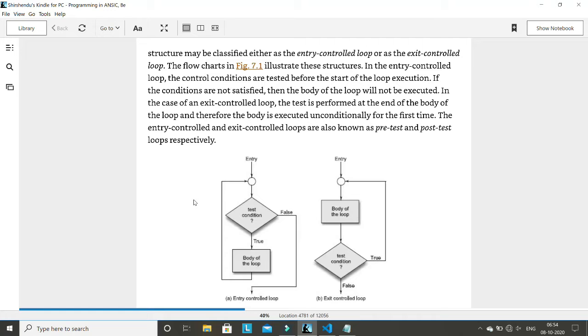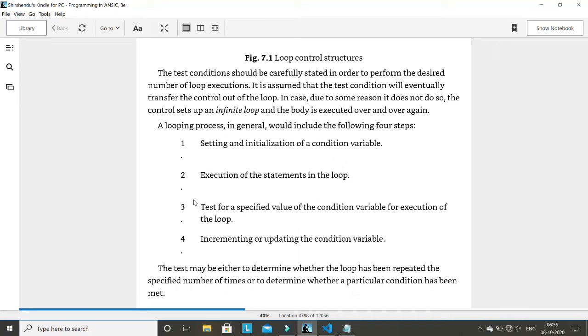It is possible, but most of the time you may see that people are using for loop and while loop and not do while loop. Why? There is a reason that we will explain, but there may be some specific cases where if you go for do while, it will be easy for you. Okay.